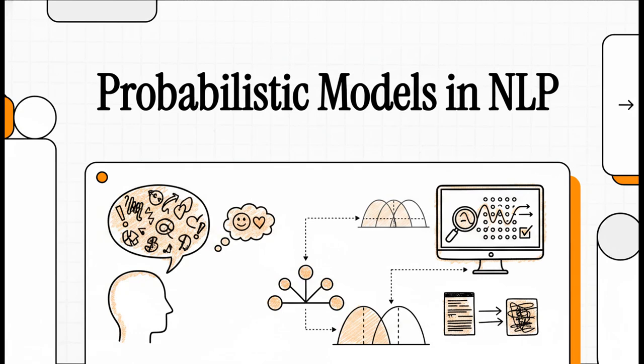Welcome to today's Explainer. We're jumping right into a really fascinating problem at the absolute heart of artificial intelligence. Basically, how do computers actually handle the total messiness of human communication? I mean, think about it.